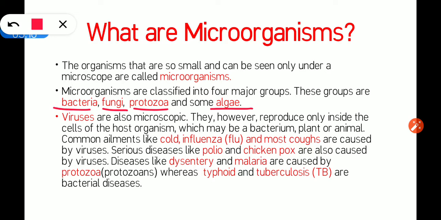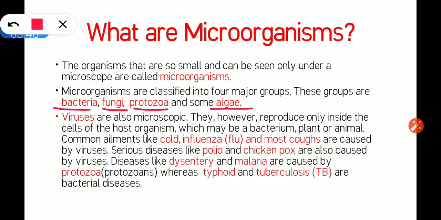You must have heard about some skin diseases. Skin diseases occur because of infection of fungi. Protozoa, you must have heard about malaria. Malaria occurs because of protozoa, that is plasmodium. Plasmodium is a protozoa that is the cause of malaria disease in us. So there are four broad categories of microorganisms: bacteria, fungi, protozoa, and algae.